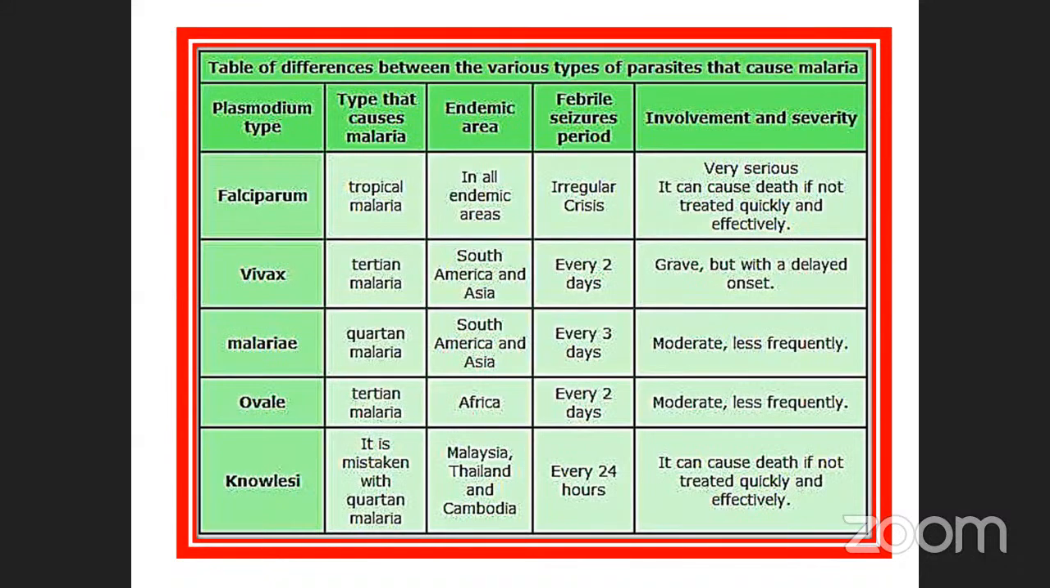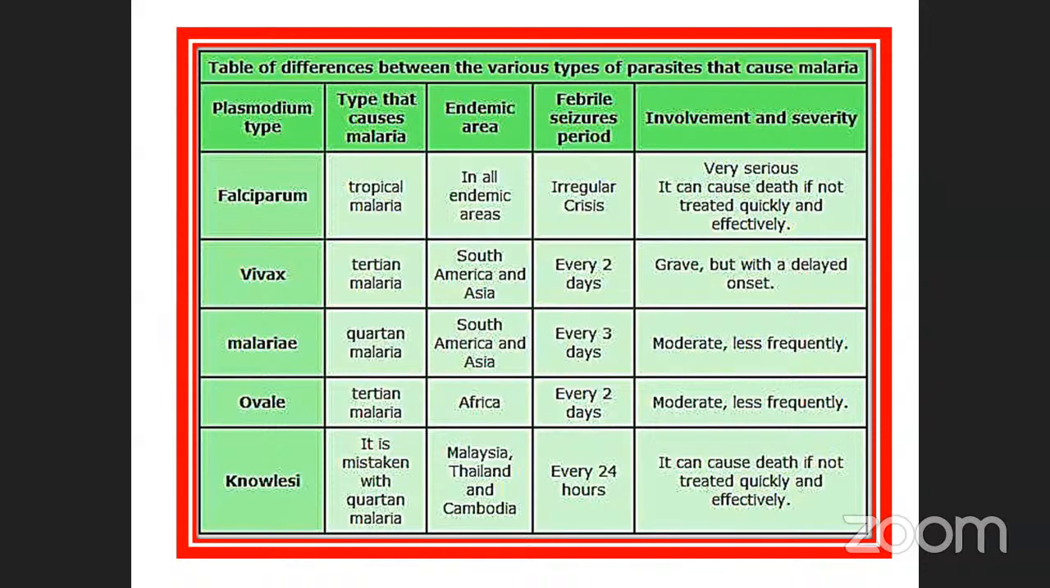Tropical means normal area. Okay, and tertian malaria, quartan malaria. Vivax and ovale are the tertian, and quartan malaria is another one. So Plasmodium malariae is also called quartan. Tropical malaria is falciparum. Okay, it is mistaken for quartan malaria. Another one is called Knowlesi. Knowlesi is another type, but these 4 are very, very important.